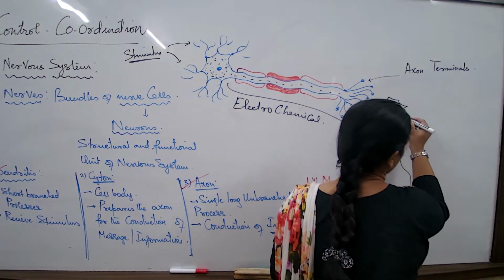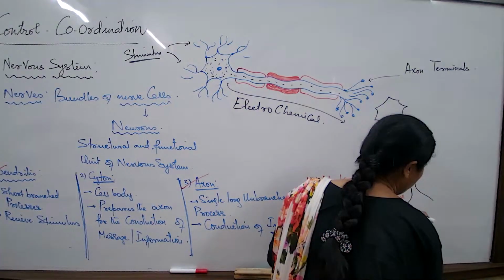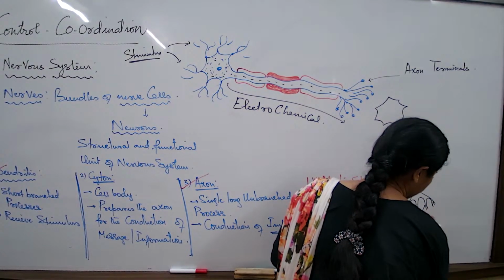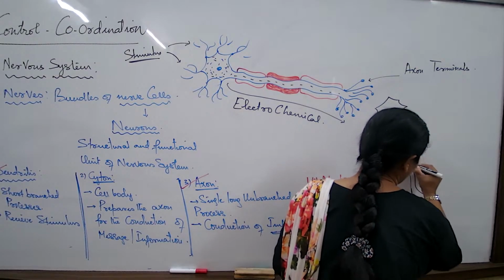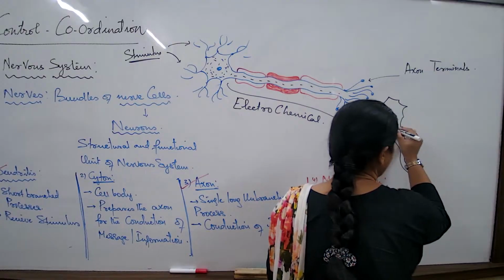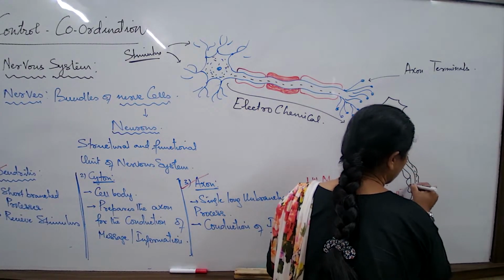Either there is another neuron, or it is also possible that there will be some muscle. So this is one possibility, that there is one more neuron here and then the myelin sheath and all these parts.